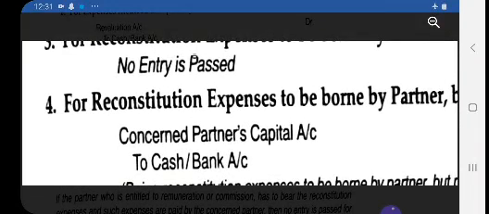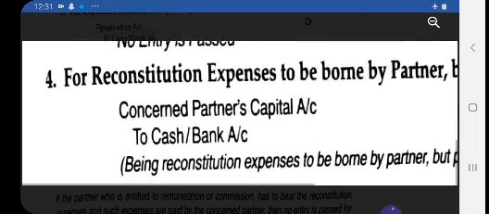Here we are discussing the reconstitution expenses. The same topic we will discuss at the time of dissolution of a firm, and that will be denoted by dissolution expenses. Only this much is the difference. Here we are discussing reconstitution expenses, and in dissolution of firm the same topic will be denoted by dissolution expenses, and the entry will be the same as what we have discussed now.